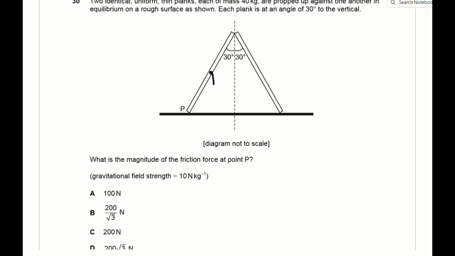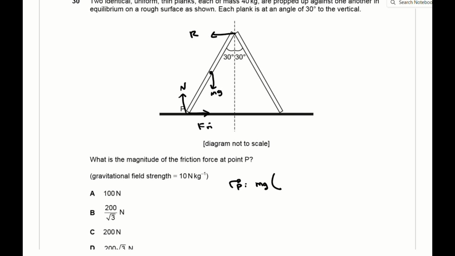Question 30 is quite a difficult question. It's quite similar to the types of ladder problems you get in A-level mechanics. And the way you want to go about solving it is first by writing down all the vertical and horizontal forces acting on the planks. You can focus on only one plank because the forces on both planks are identical. And then you want to take moments to obtain the value of the frictional force.